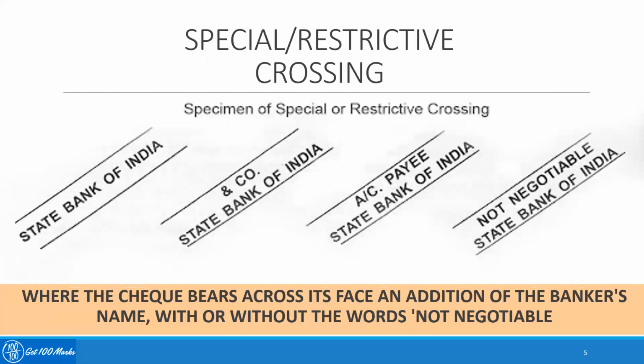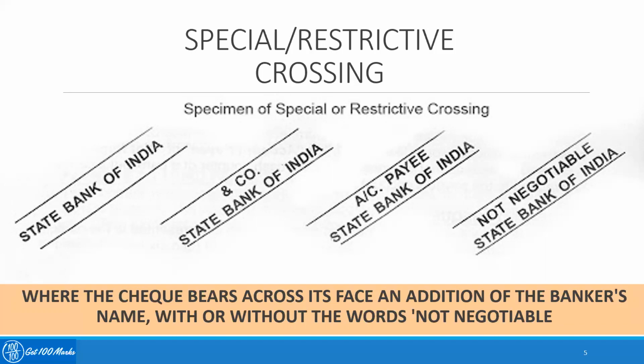The second one is called special or restrictive crossing. It is similar to general crossing. The only difference is that it adds a little more restriction or stringency to general crossing. In general crossing you draw two lines; in special crossing you write the bank name inside the two lines. If you are writing "and company" in general crossing and you add the bank name under it, it becomes a special or restrictive crossing. If it's "account payee" that you write inside the two parallel lines, and you write a bank's name under that, it becomes a special crossing. So this is how special or restrictive crossing looks.